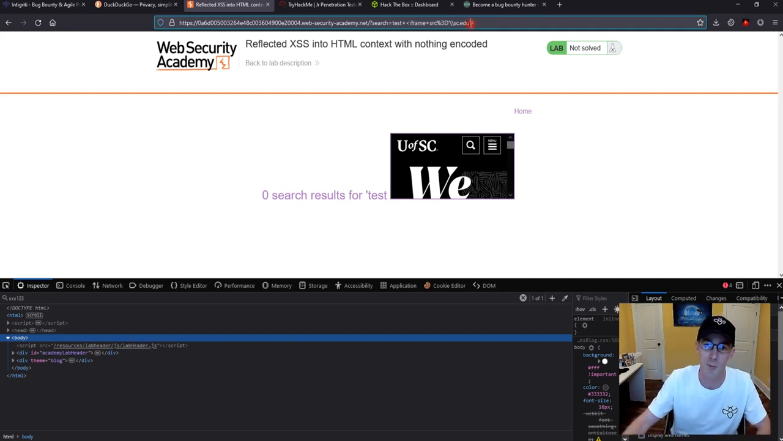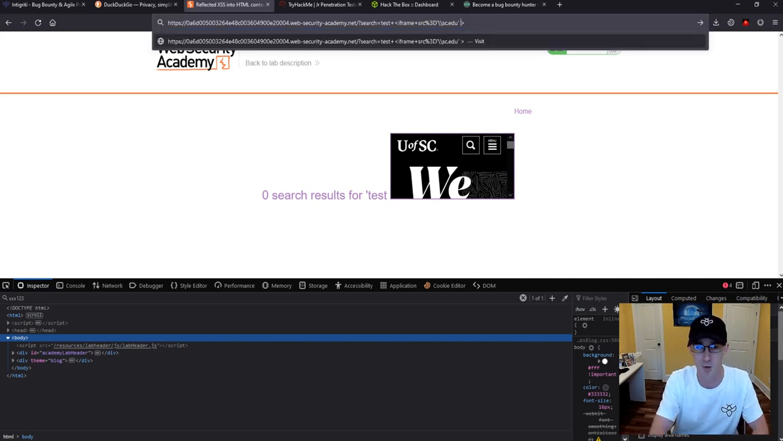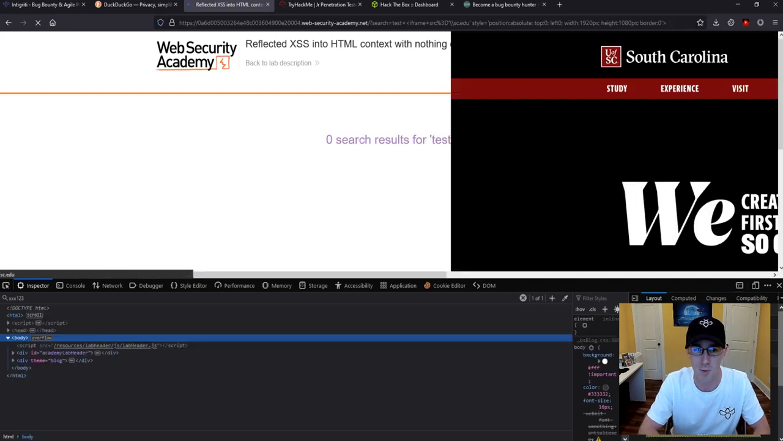Well, we can take this a step further now and start giving it style attributes, and now I'm just going to do it up here. And you can say style equals, and this is where getting into cascading style sheets can be useful, right? Let's say position absolute, okay, and we're going to say top 0, left 0, width, what is my, 1920 pixels, height 1080 pixels, border 0. All right, let's do that and see if it takes over the whole screen.